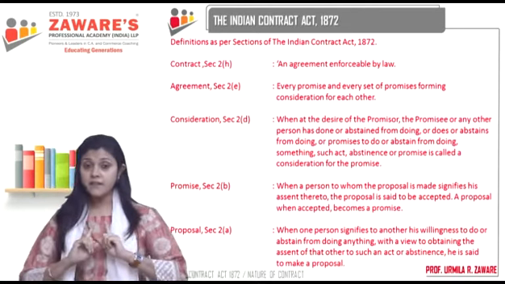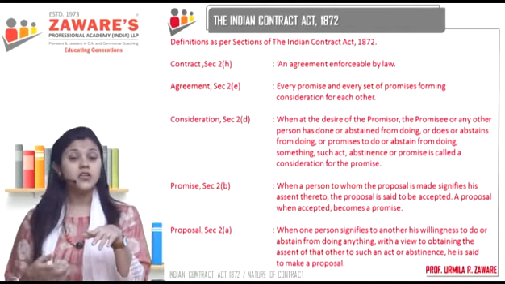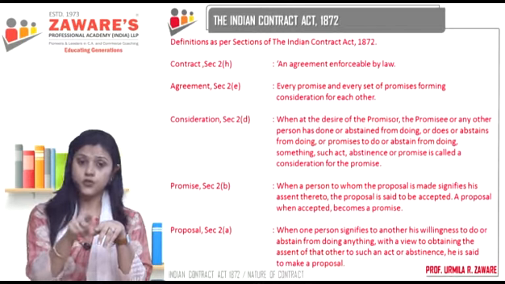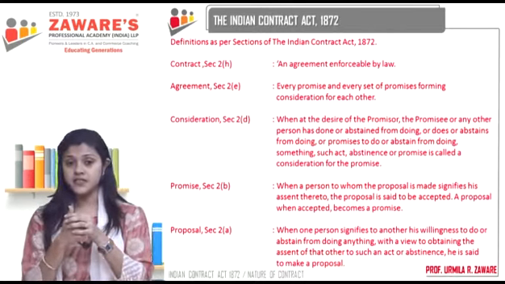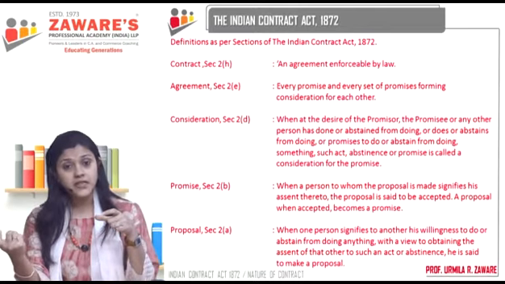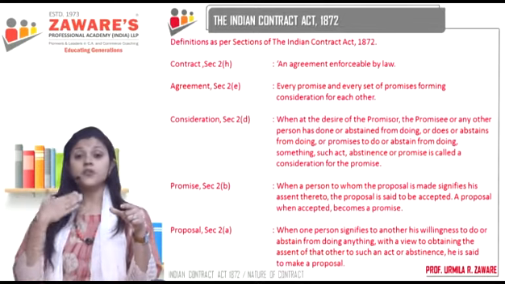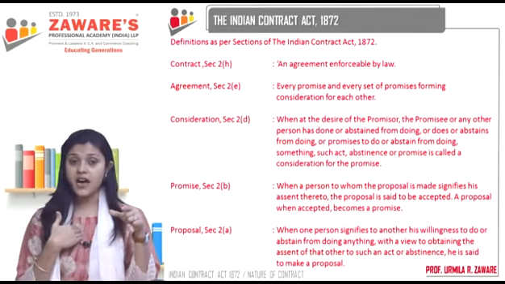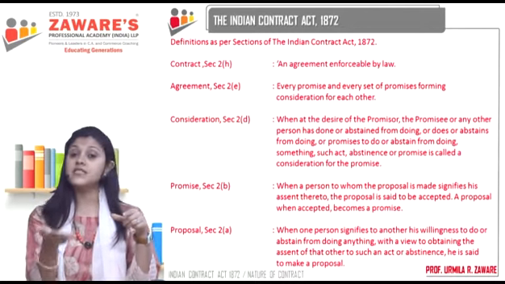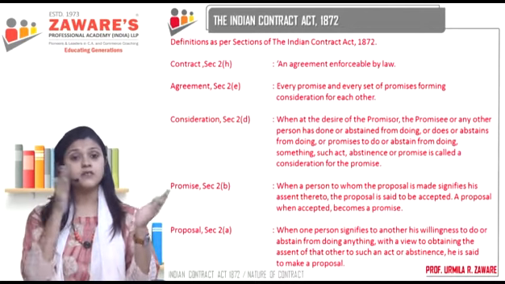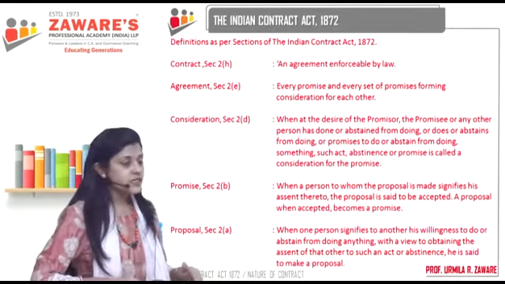So first, when I made the proposal to you, I was the proposer. To whom was it made? To you. So you were the proposee. Now, when you accepted this, it became a promise, correct? The proposal has now become a promise. So the proposer, me, has become the promisor, and you have become the promisee. Why? Because the proposal became a promise, correct? So that is a promise.